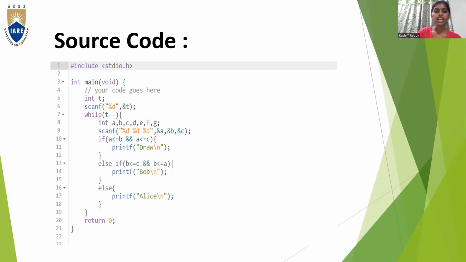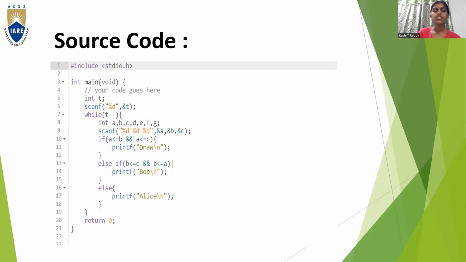Next comes the while condition: while (t--). Inside the while loop, we declare int a, b, c, and we tell that these are of type integer. Again we take scanf("%d %d %d", &a, &b, &c). We write this statement so that the user can give the input.